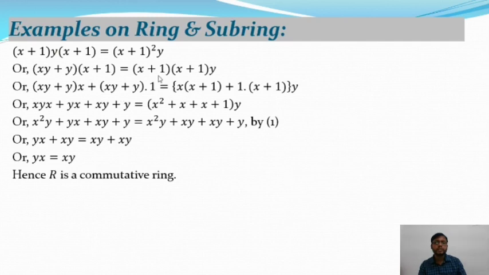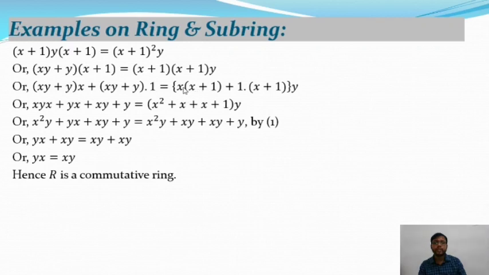So this equation can be written as x(x+1) plus 1(x+1) into y. After simplifying this equation, we will get xyx plus yx plus xy plus y, and 1 multiplied by xy plus y, then we get this one, equal to x² plus x.